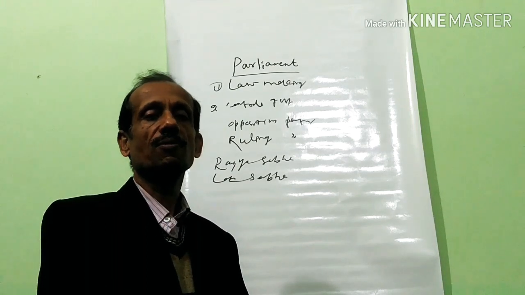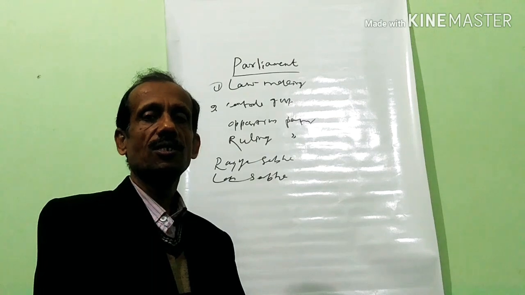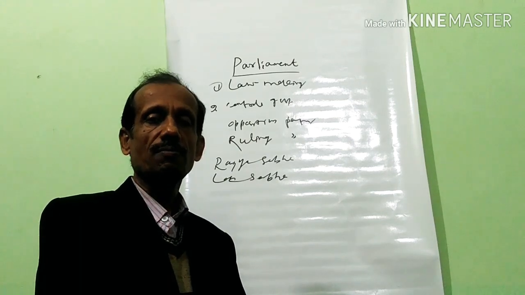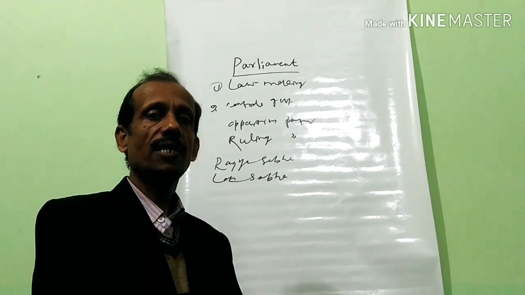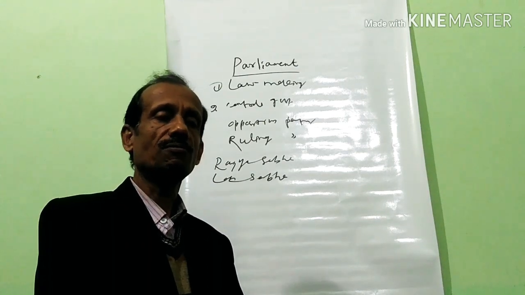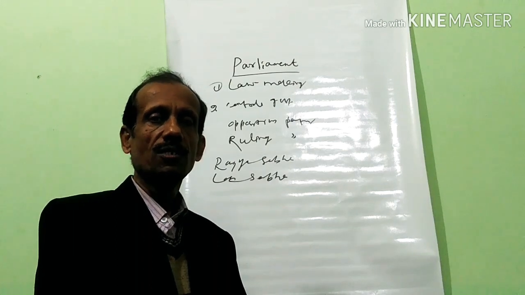The Rajya Sabha members are indirectly elected, and the Lok Sabha members are directly elected by the process of adult franchise or universal adult suffrage.